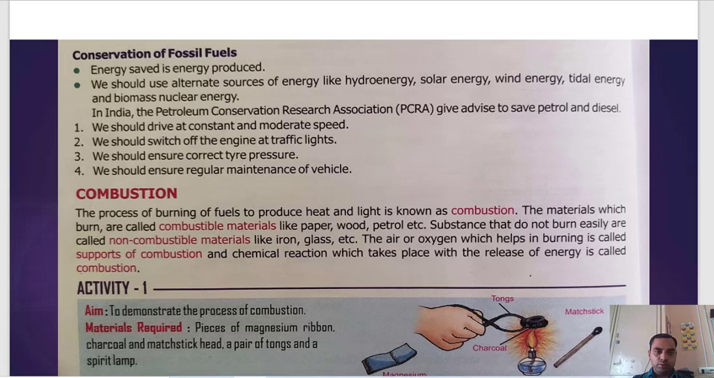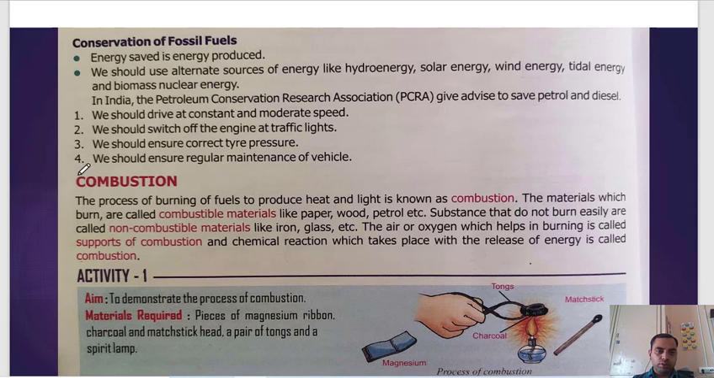So today we are going to start combustion. In the previous video, we completed till part 2. I also urge students again that if you have not watched part 1 and part 2 of the series, please watch them. So combustion, let's start it. What is combustion? The process of burning of fuel to produce heat and light is known as combustion.